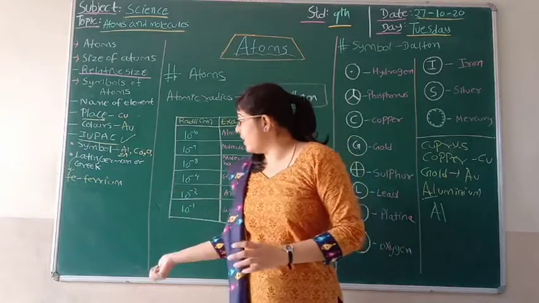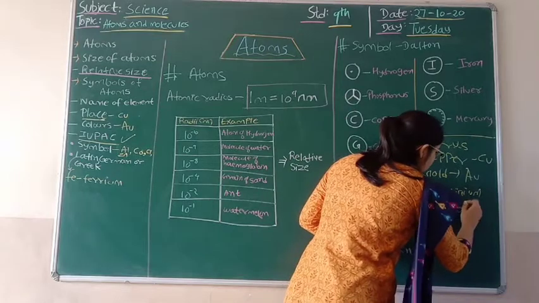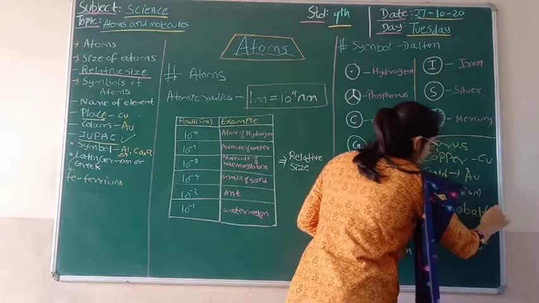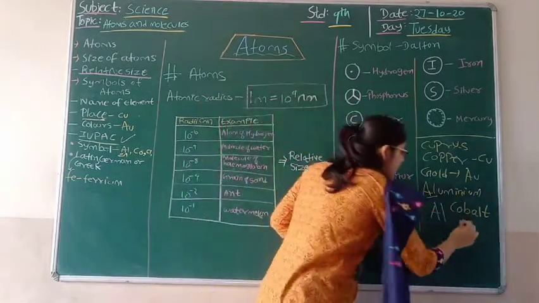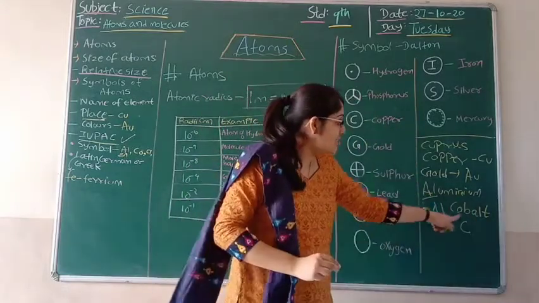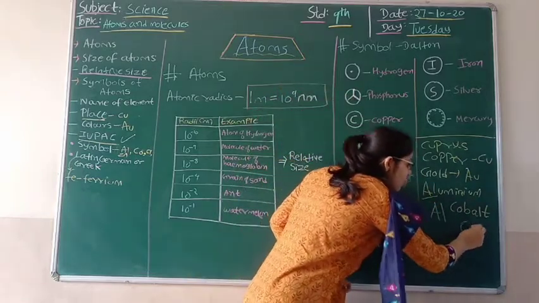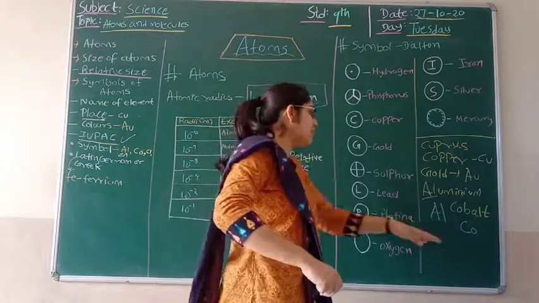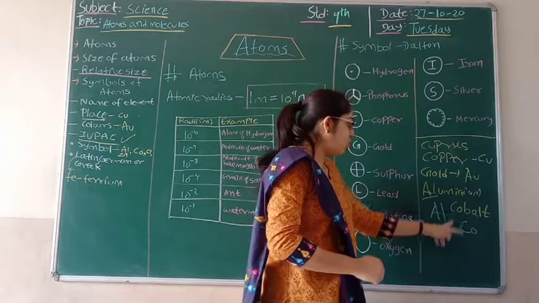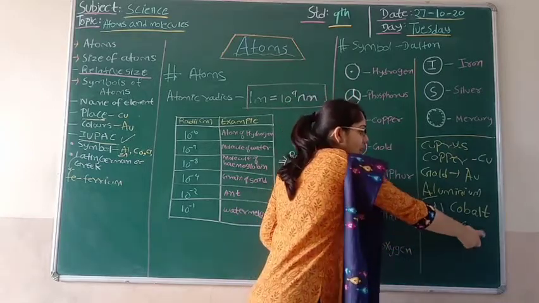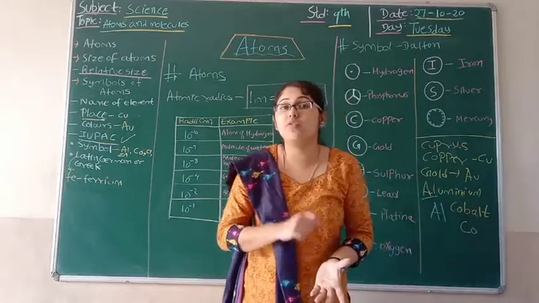Another example is cobalt. We need to name this, and the uppercase is C, so write it as C. The lowercase is the next letter, o, which is written small. In aluminium, A is capital and l is small. Similarly in cobalt, C is capital and o is small. This is one of the ways we can represent the name of an element.